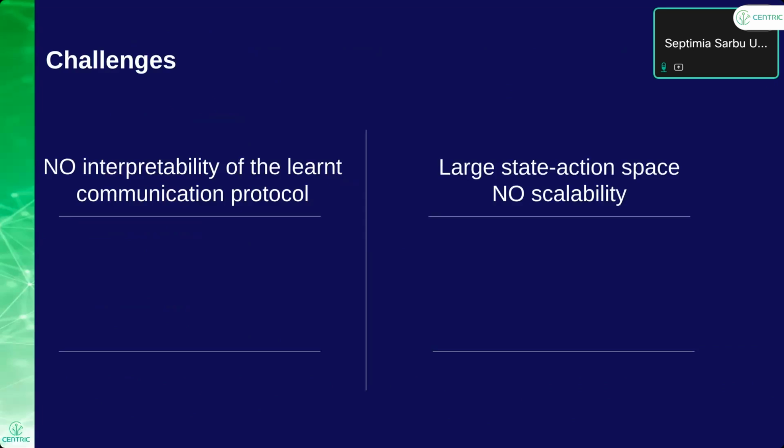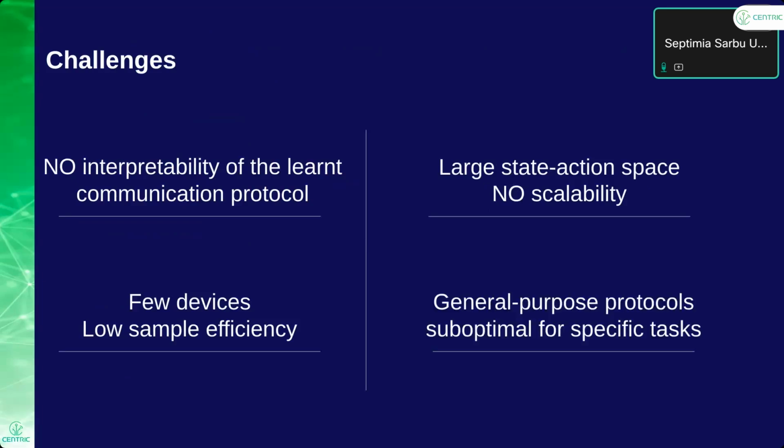The second part is that we don't have scalability. What I mentioned before, that reinforcement learning has been successful, but only for a very small number of users, which is not the case for wireless communications, where we want to go to thousands of users. And this is because we have a large state and action space in the reinforcement learning algorithm, which prohibits the convergence and the learning of the policy there. So it works only for few devices, and we have low sample efficiency, which is another problem. It means that we need to take a lot of samples, and the training takes a very long time to converge.